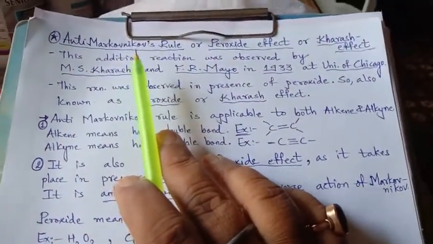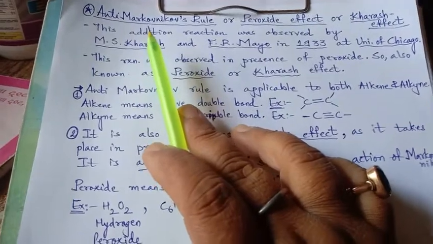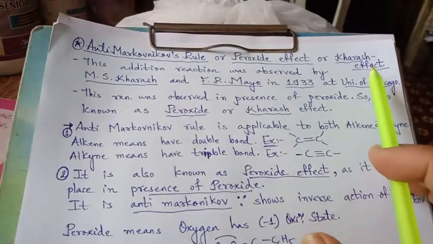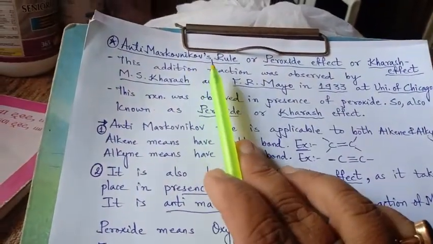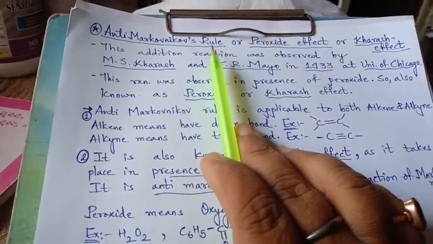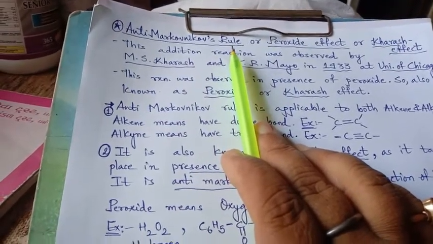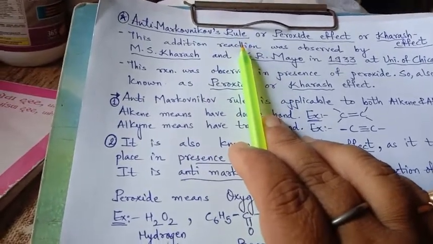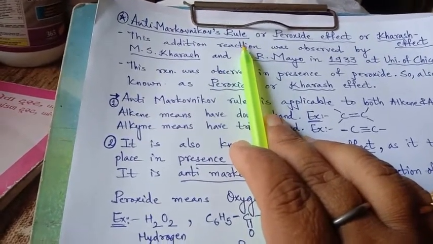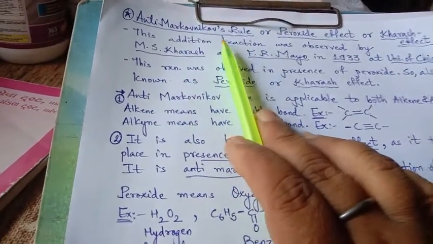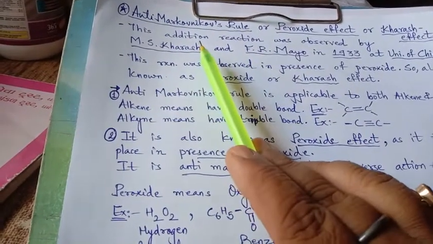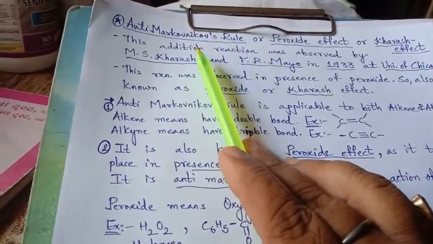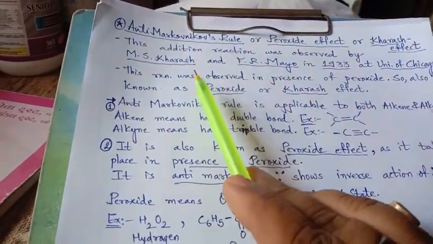Now here we have another rule for alkenes, that is the anti-Markovnikov rule, or peroxide effect, or Kharasch effect. See, in Markovnikov we have seen that the negative part of the hydrogen halide is attached to the carbon which has fewer hydrogens between the two doubly bonded carbons. So anti-Markovnikov means the opposite of Markovnikov. Here the negative part will attach to the carbon with more hydrogens, and that will be the stable product.